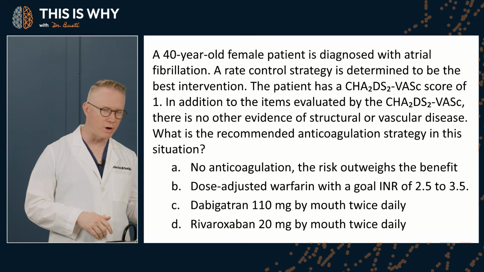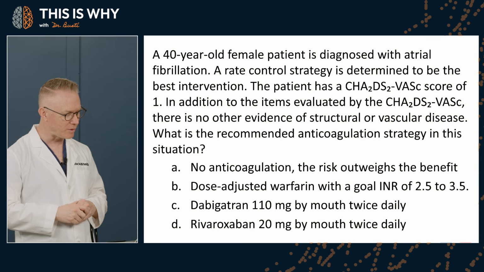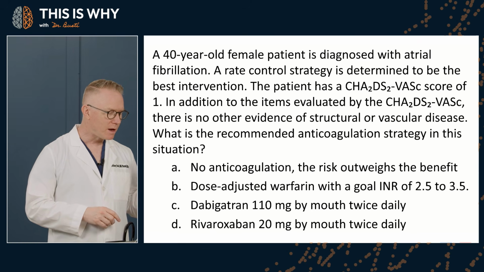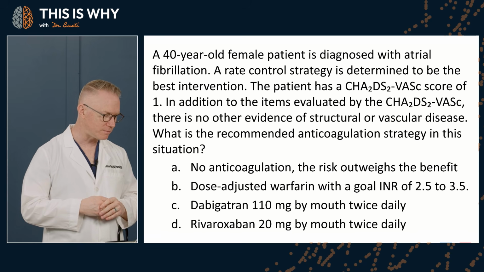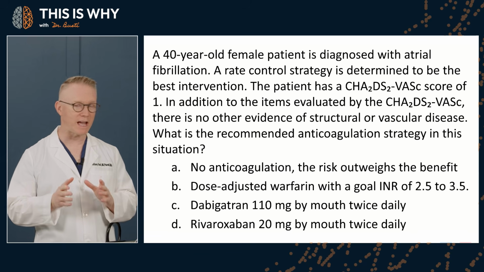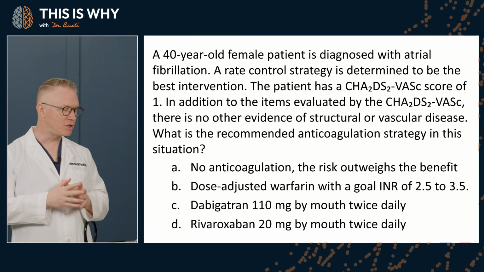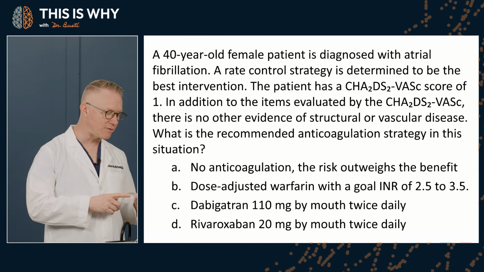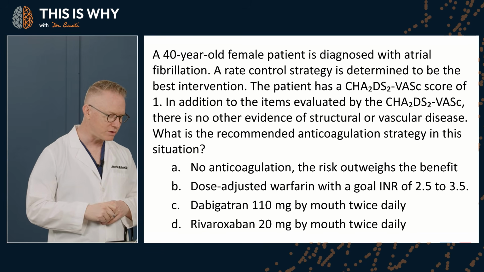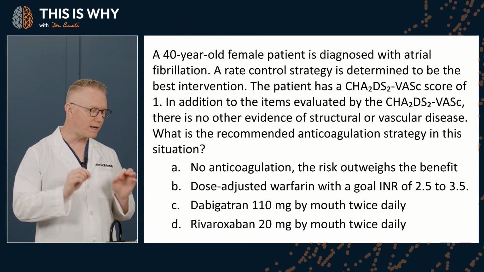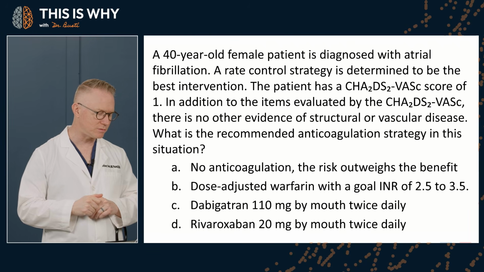So we've got a 40-year-old female patient diagnosed with atrial fibrillation, okay? A rate control strategy is determined to be the best intervention. The patient has a CHA₂DS₂-VASc score of 1. In addition to items evaluated by the CHA₂DS₂-VASc, there is no evidence of structural or vascular disease. What is the recommended anticoagulation strategy in this patient?